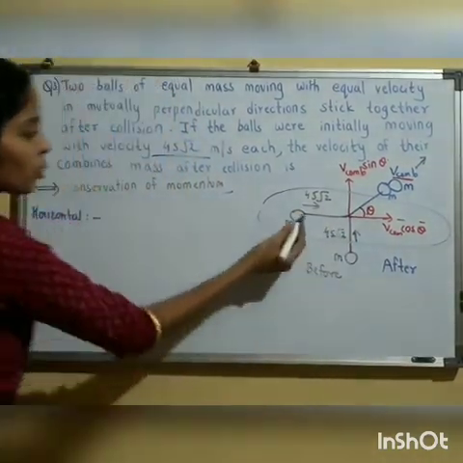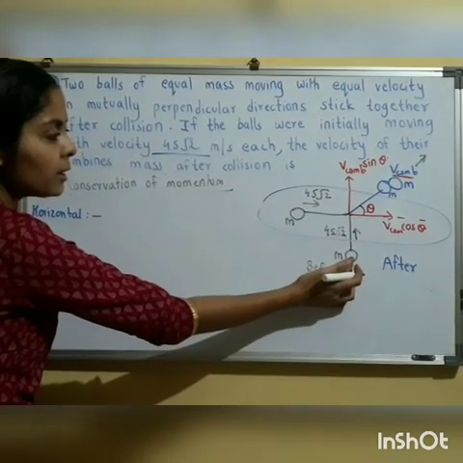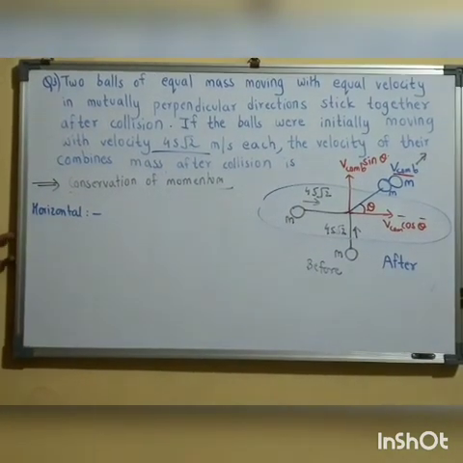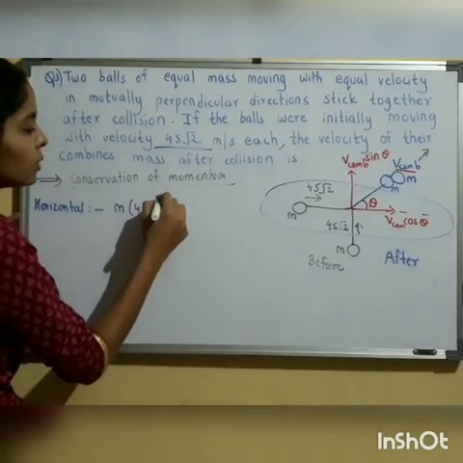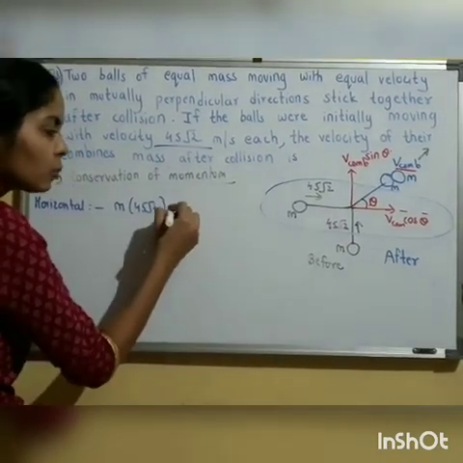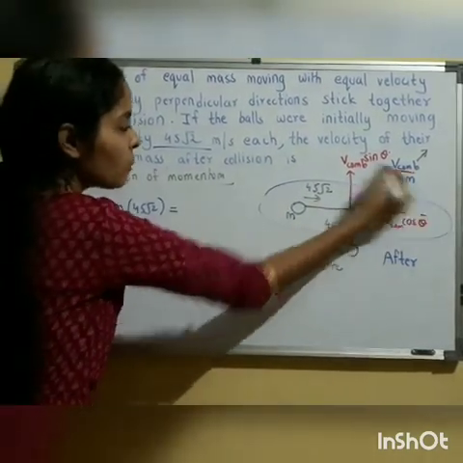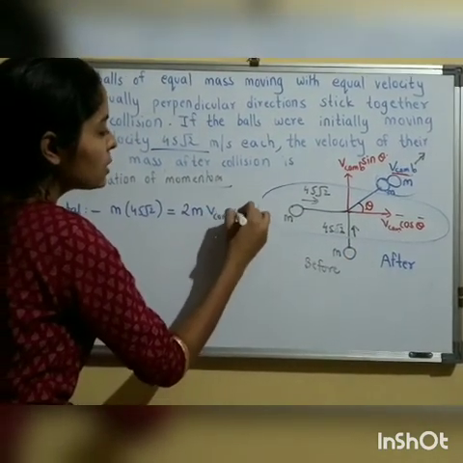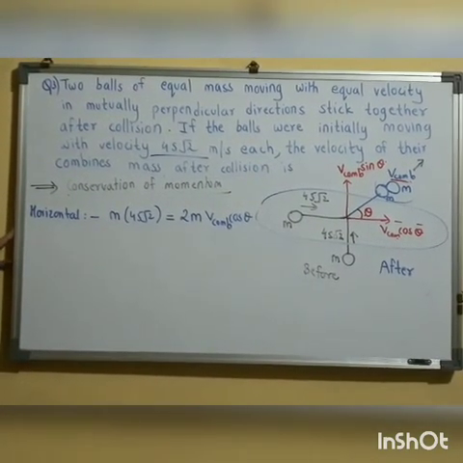Before collision, the initial momentum: this body does not have any component in the horizontal direction, so it will not be considered. So mass m, initial velocity 45 root 2. This has no component in the horizontal direction, so this mass will not be taken. The initial momentum in the horizontal direction is equal to the final momentum, which is the mass of the combination, 2m, times V combination cos theta. This is the final momentum after collision in the horizontal direction.